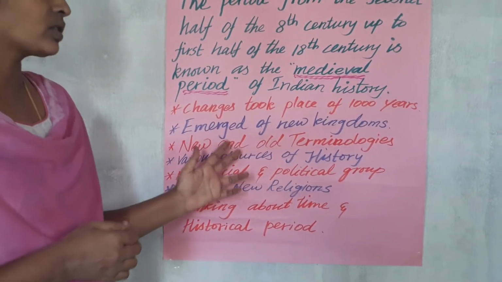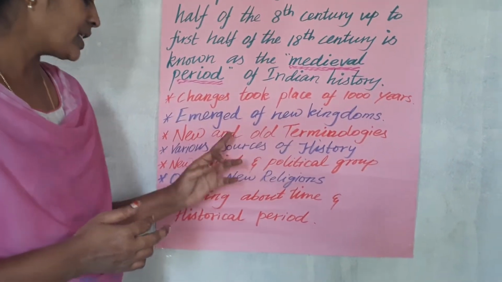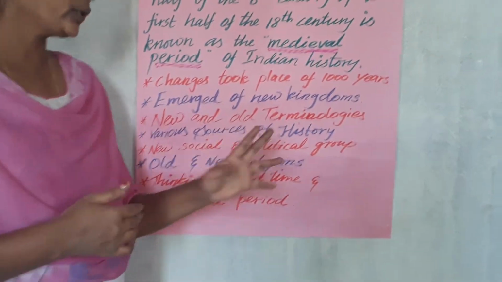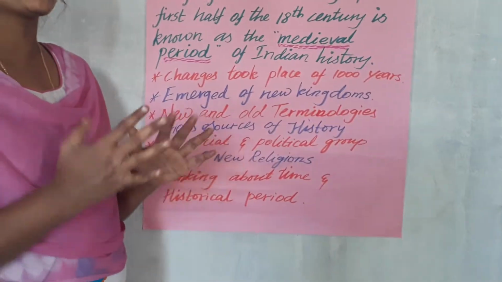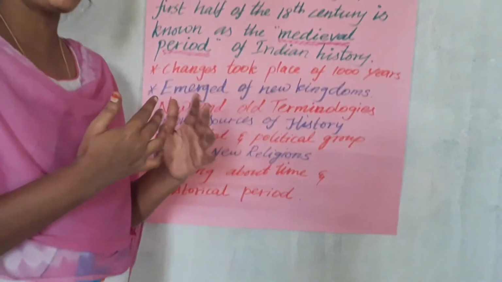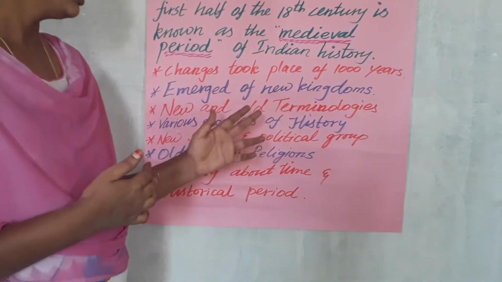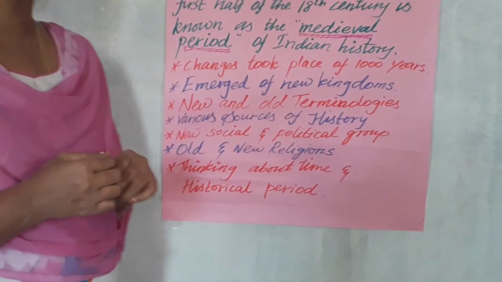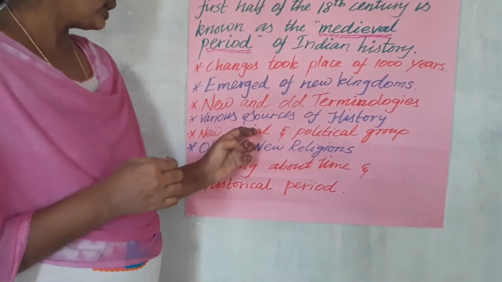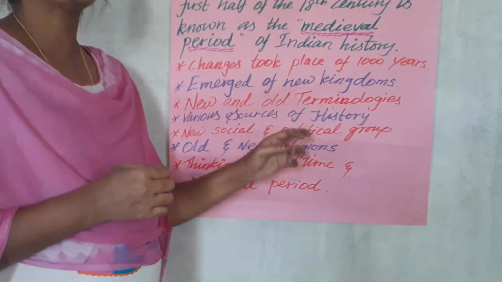And then the sources of history. In this particular topic, we will look at how paper started to be used in that period, where they saved the manuscripts and inscriptions. Those things we are going to discuss under the fourth topic. Okay, so the next one is new social and political groups.